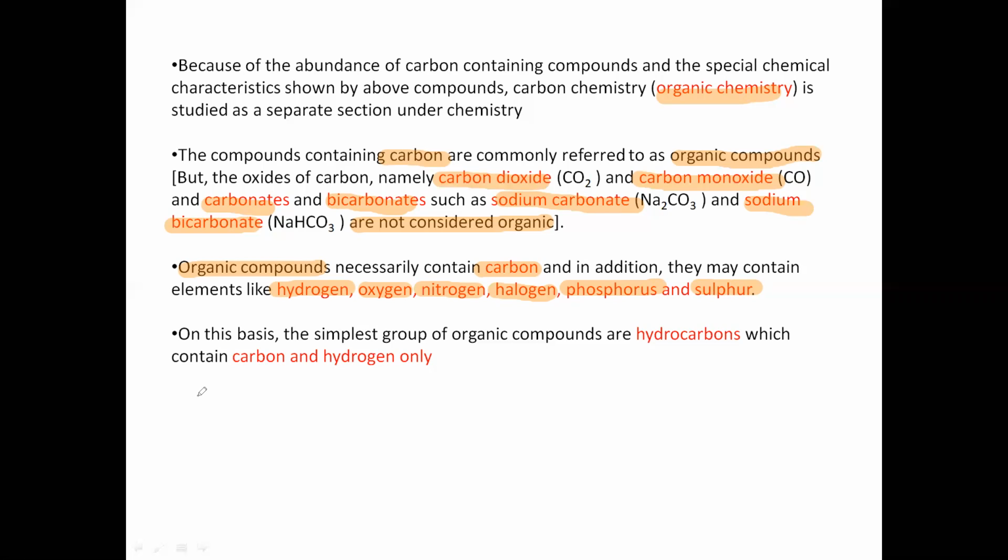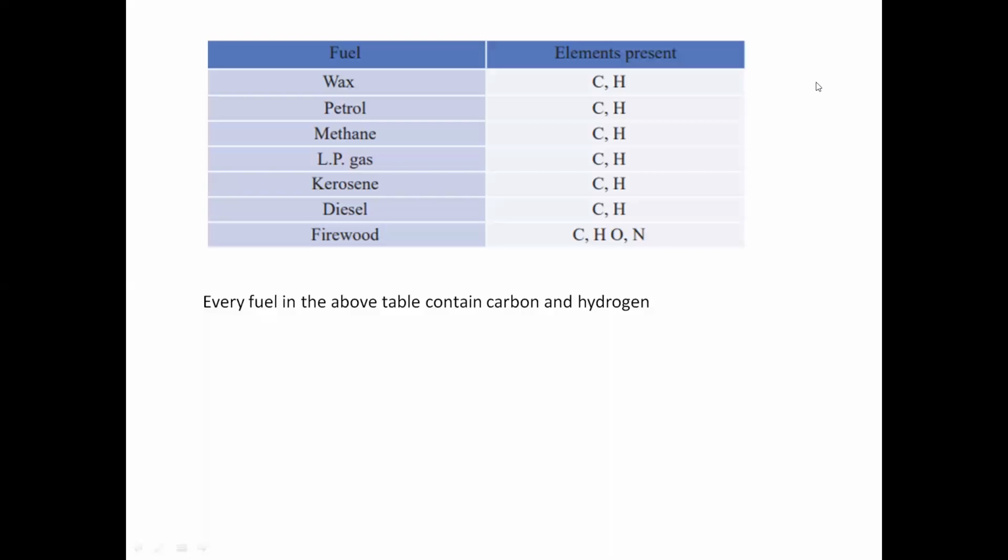In this chapter, we are going to talk about hydrocarbons. They only contain carbon and hydrogen. In this table, you can observe different kinds of fuels: wax, petrol, methane, LP gas, kerosene, diesel and firewood. And here it shows the elements contained in these fuels. Everything contains carbon and hydrogen. Firewood additionally contains oxygen and nitrogen.